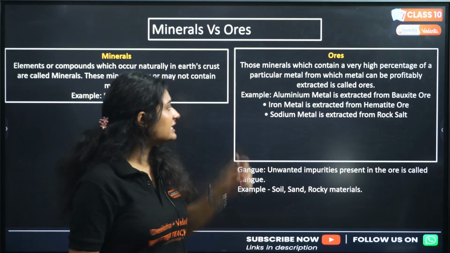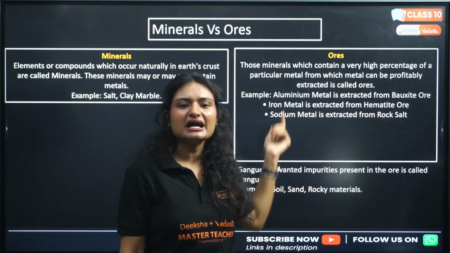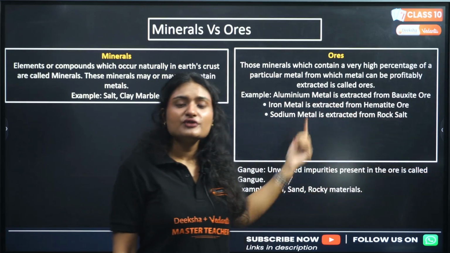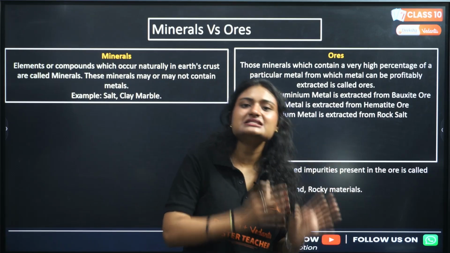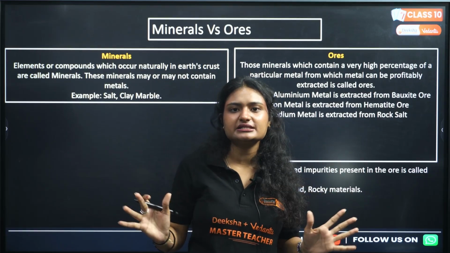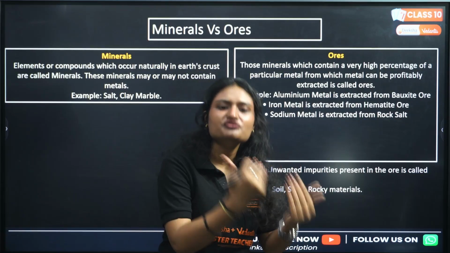What are the examples? Aluminum is extracted from bauxite ore. Hematite is the ore of iron. Rock salt is the ore of sodium. Clear? So ores are nothing but just minerals having sufficient amount of metals in them so that you can extract metals from them economically and conveniently.